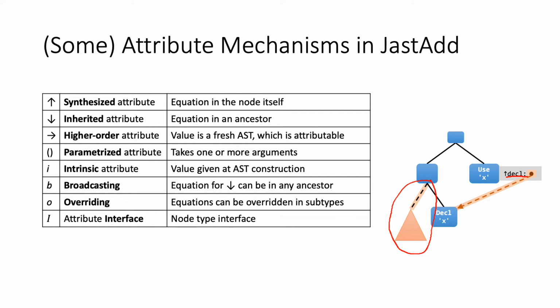And we allow subtyping between different kinds of node types. And we allow equation overriding so that the subtype can specialize the equation for only that node subtype. We also support attribute interfaces that can be used for reusing code between different languages.